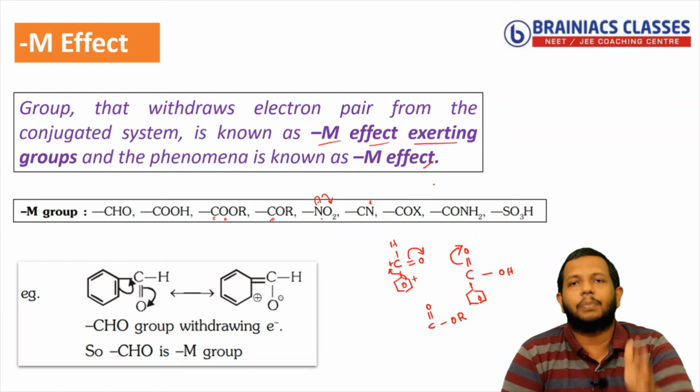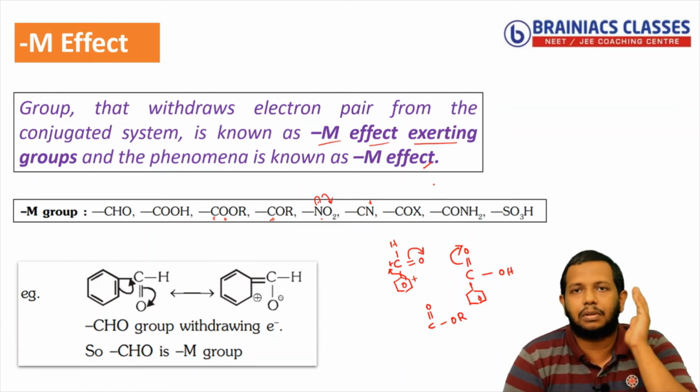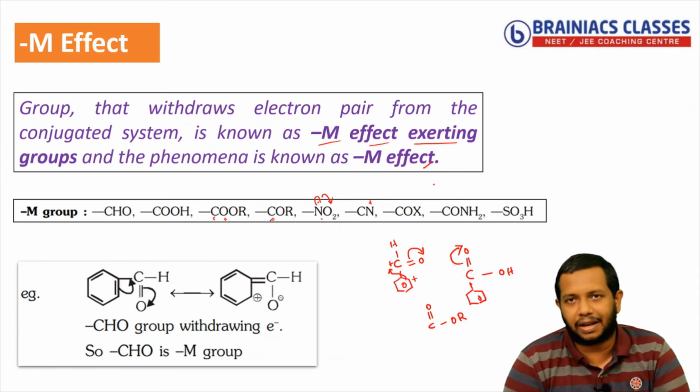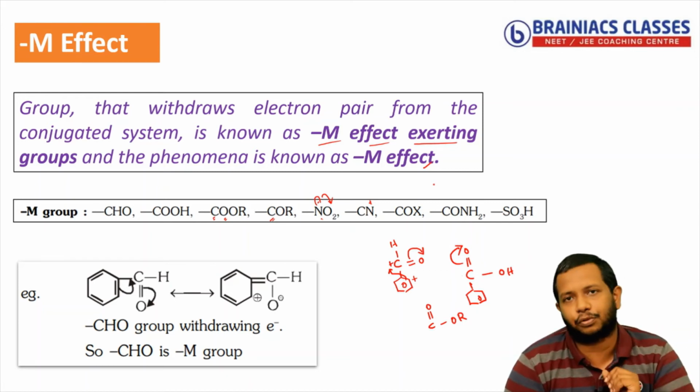The plus M group activates the benzene ring, minus M group deactivates the benzene ring, because the minus M group circulates positive charge, which creates deficiency at ortho and para positions. So the incoming electrophile will find it difficult to attack at ortho and para positions, so it will go to meta position.